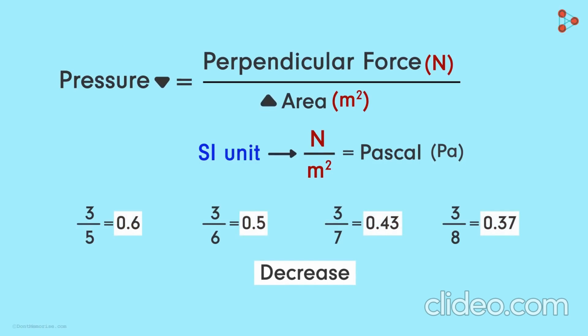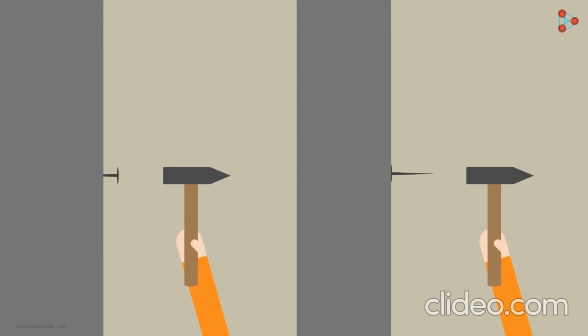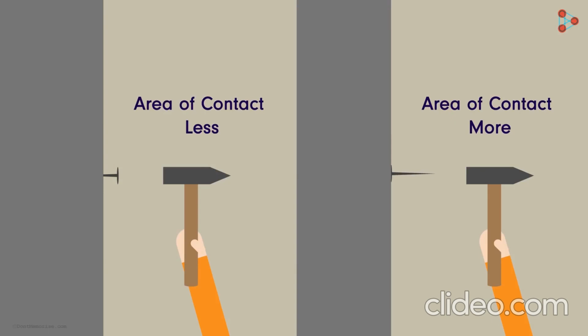With this newfound knowledge, let's go back to the example we saw earlier, the nail and the wall. Notice that we are also applying the force perpendicular to the surface of the wall. The angle between the nail and the wall is 90 degrees and not anything else. If you notice, the tip of the nail has a very small area compared to the flat surface of the nail, and hence the area of contact with the wall reduces to a great extent in the first case.